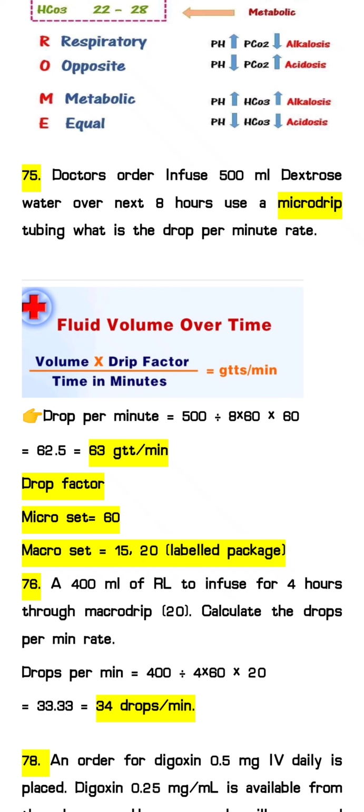Okay, next question, here 75. The doctor's order is to infuse 500 ml of dextrose water over the next 8 hours. Use a micro drip tubing. What is the drops per minute rate? In the exam you may get different questions, I am just giving an example. So they have asked the fluid volume calculation. As we know, the formula for fluid volume over time is volume into drip factor divided by time in minutes. It will give the drops per minute.